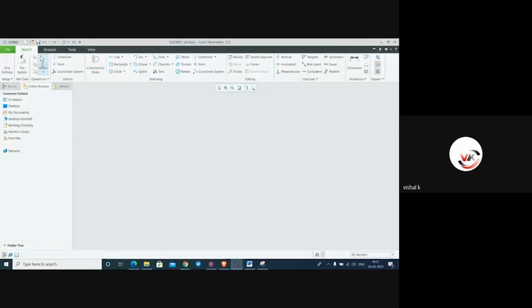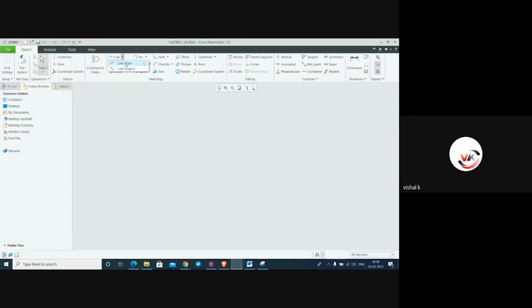And here is the select tool. Just like in AutoCAD we select with escape, instead of escape we will use this select tool. And here is the center line. Again, they have given center line, on both sides, left side and right side. Here are two different lines. One is the geometry line and one is the construction line. This one is for construction, and this is for geometry. If you want to create a point or coordinate system, use construction mode just as a reference, and from here we can make it a drawing sketch.